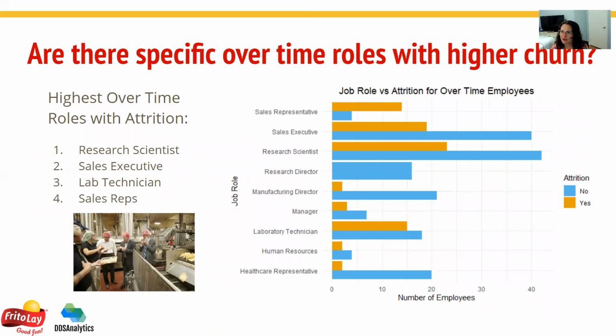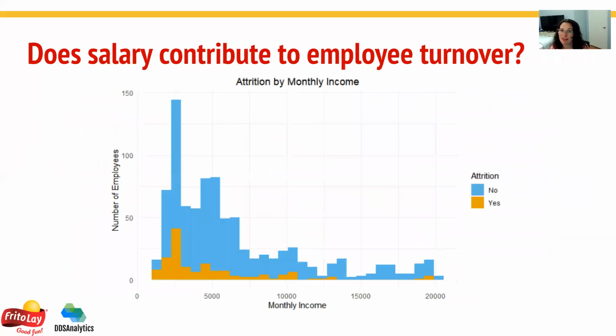In understanding the overtime, we wanted to see what roles had more of the overtime and contributed to the churn. Those with the highest overtime attrition were the research scientist, sales executive, lab technician, and sales reps. So looking into those sales and R&D departments would be very interesting in finding if there's any type of working environment that may be contributing to the culture of people leaving.